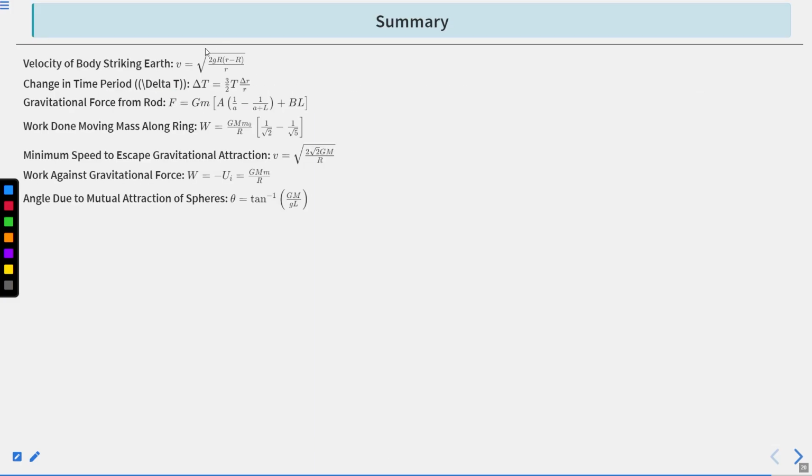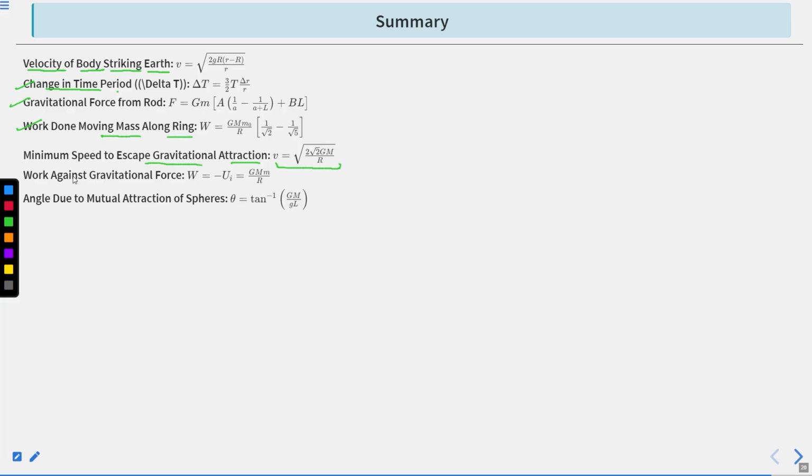Last is the summary. We learned the formulas for the velocity of a body striking the earth, the change in time period delta t, the gravitational force from a rod, the work done moving a mass along a ring, and the minimum speed to escape gravitational attraction.